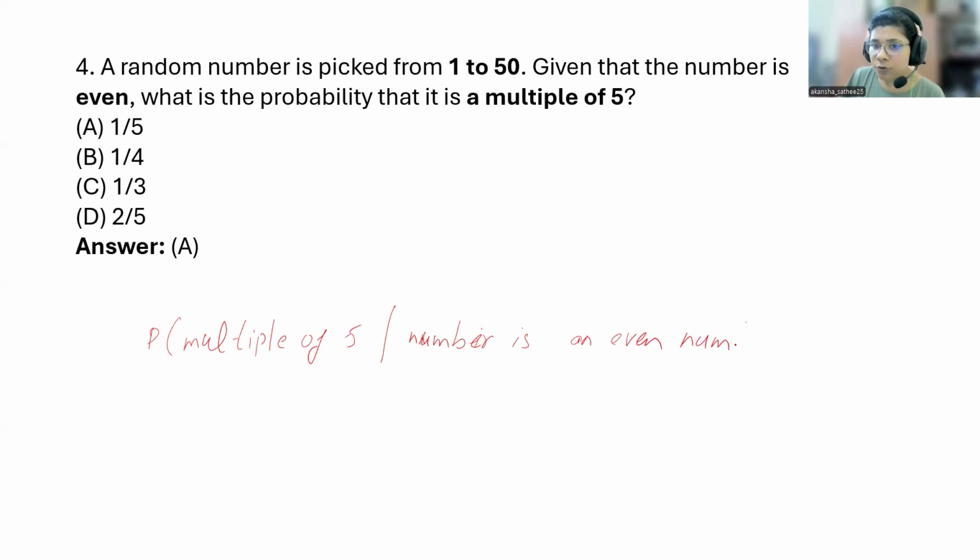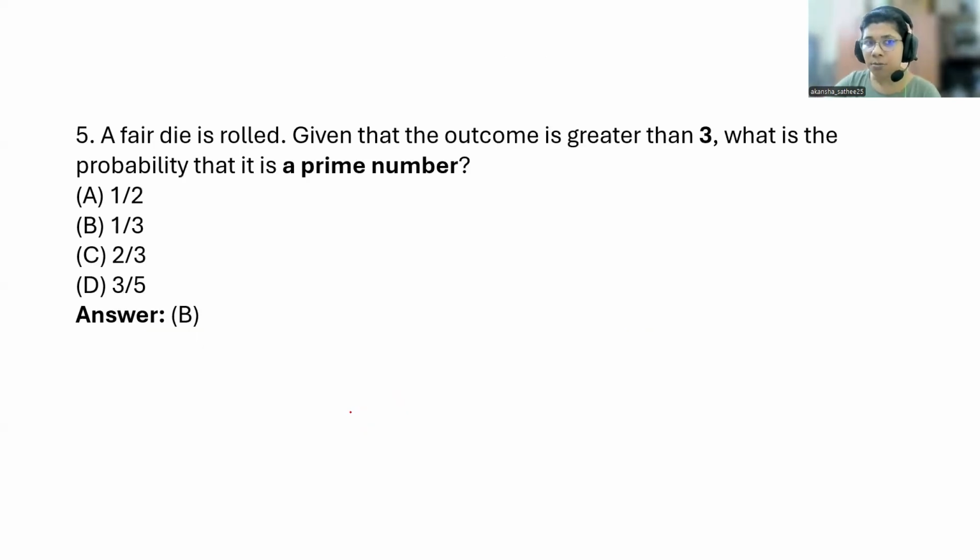This you have to compute. So you know how many even numbers are there between 1 to 50? 25. Out of 25 numbers, how many are multiples of 5? You just have to count, and count divided by the total even numbers. That will be the probability.